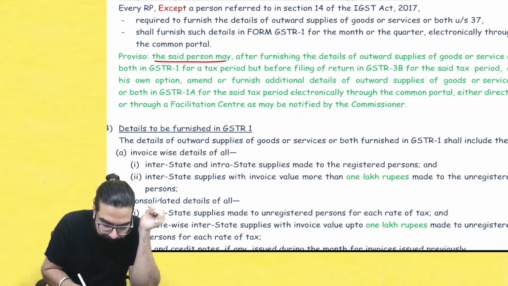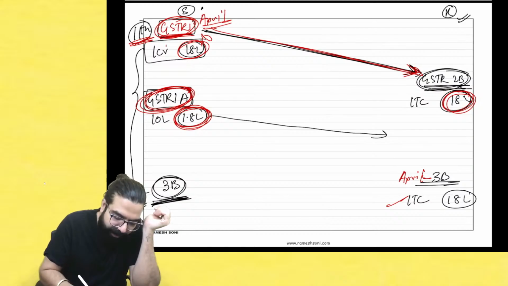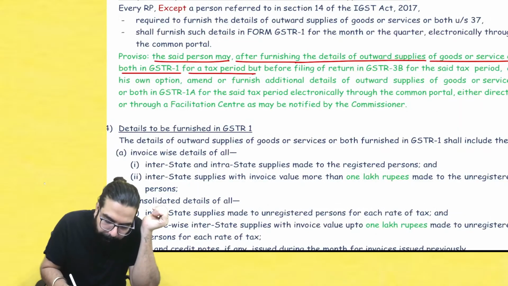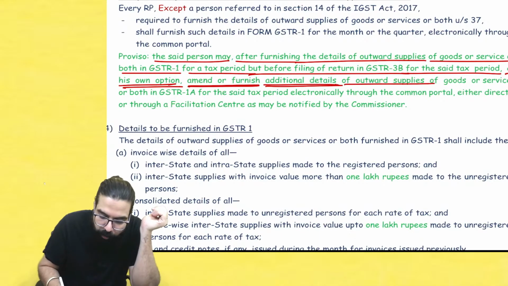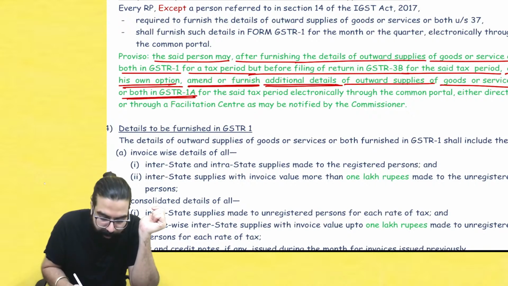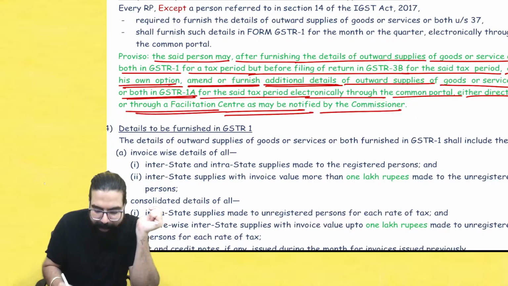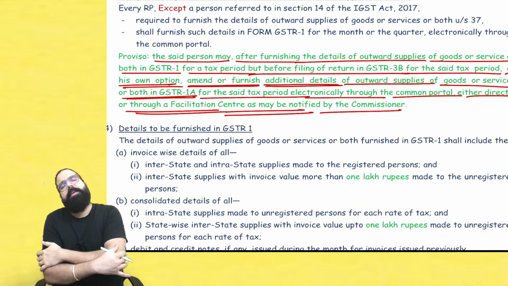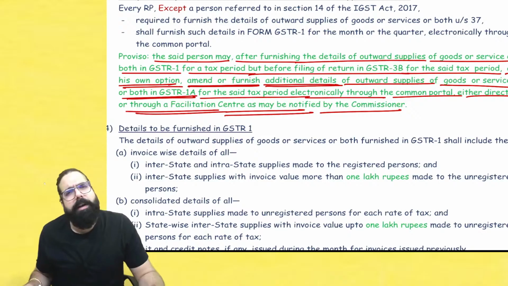The person may, after furnishing the details of outward supply of goods and services or both in GSTR1, once you have filed your GSTR1, but before filing your GSTR3B for the said period, at his own option, amend or furnish additional details of outward supply. You can put additional details in GSTR1A for the tax period electronically through the common portal directly or through the facilitation center as may be notified. So you can go ahead and file GSTR1A online and amend the detail. But remember one thing.